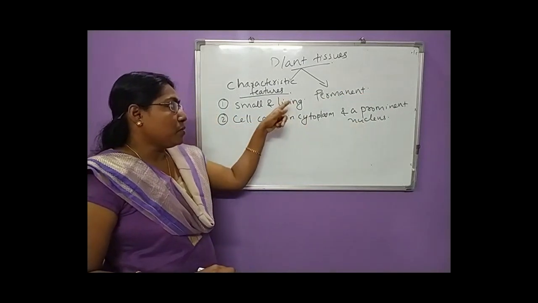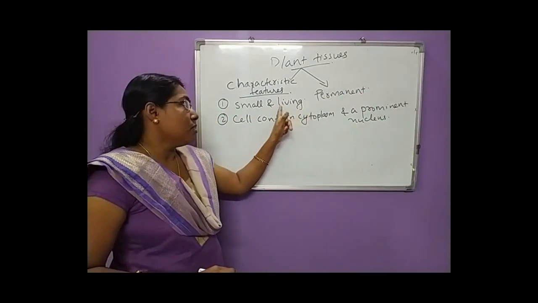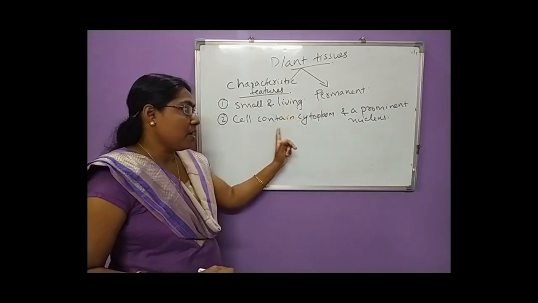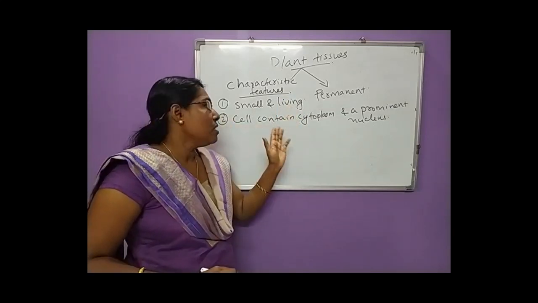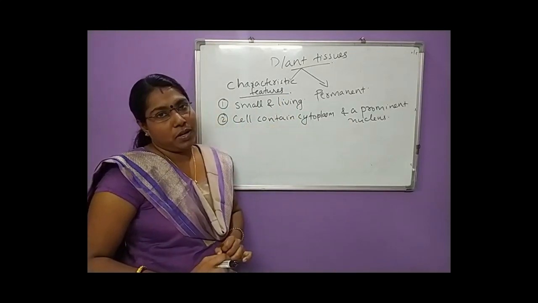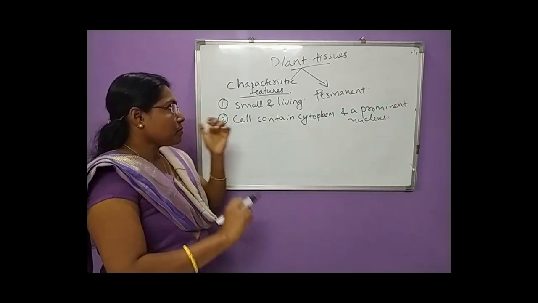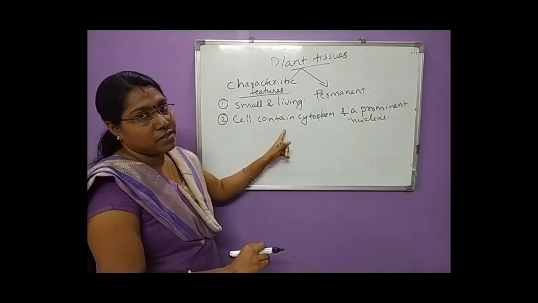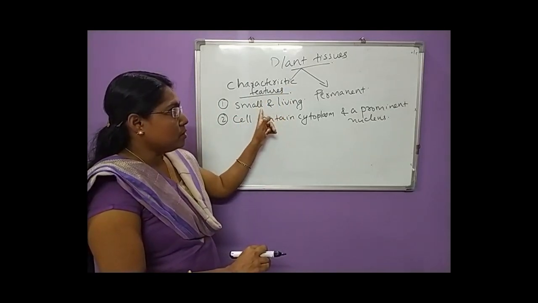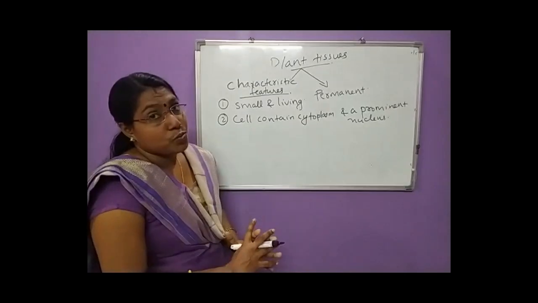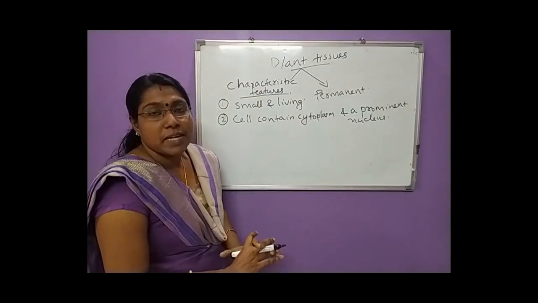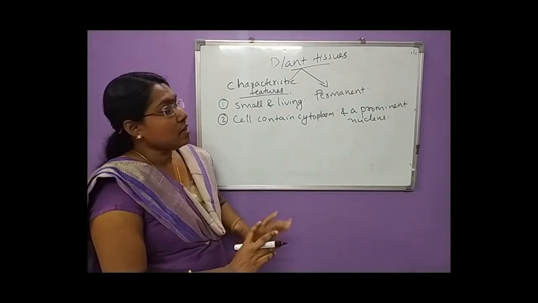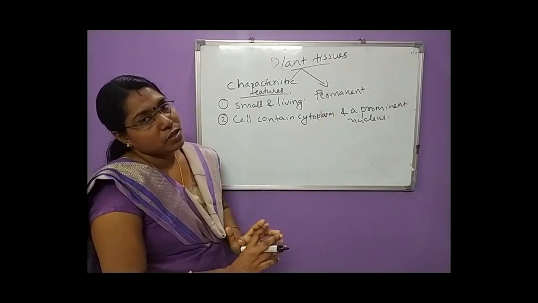So this type of cells are living. These meristematic tissues are living because they contain cytoplasm and a prominent nucleus. That is the speciality of meristematic tissue. So, 2 main points we studied: first, these meristematic cells are small and living. Second, the cells contain cytoplasm and a prominent nucleus.